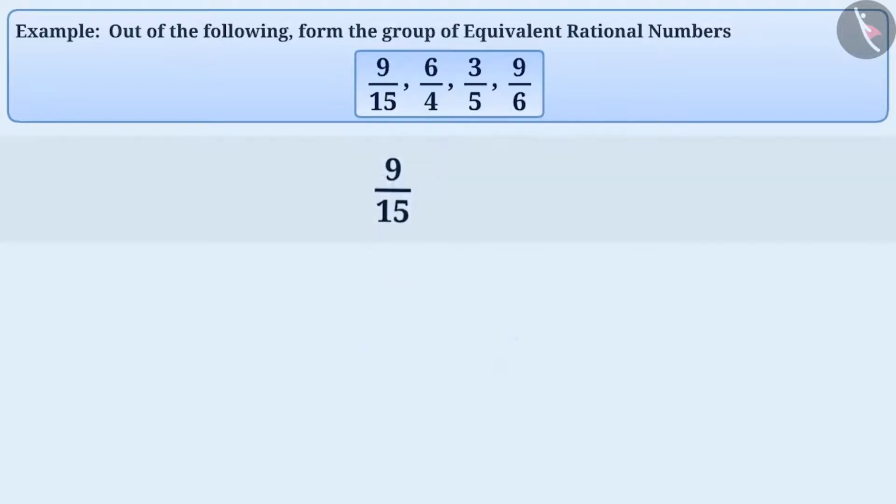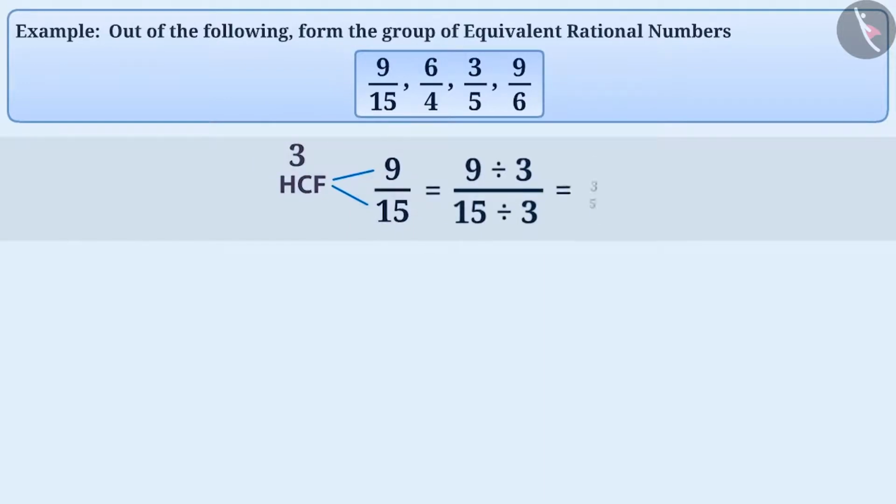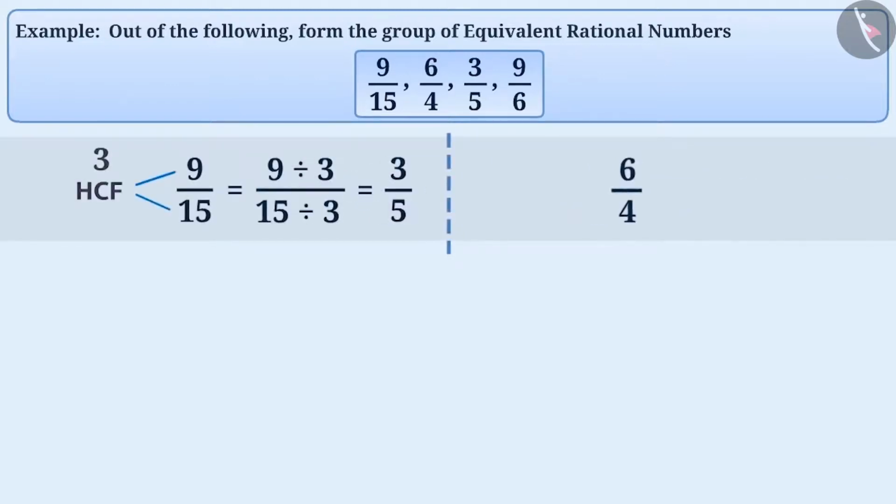Here, HCF of the numerator and the denominator of 9 by 15 is 3. If we divide 9 and 15 by HCF, which is 3, then we get the simplest form of the rational number 9 by 15, that is 3 by 5. Similarly, if we divide the numerator 6 and the denominator 4 of 6 by 4 by their HCF 2, then we get the simplest form of 6 by 4, that is 3 by 2.